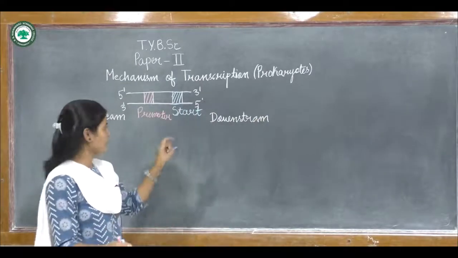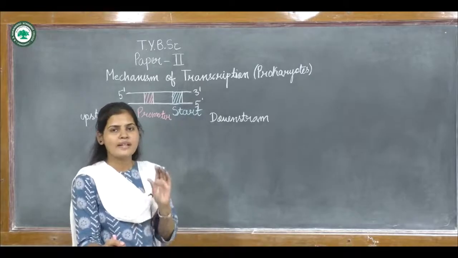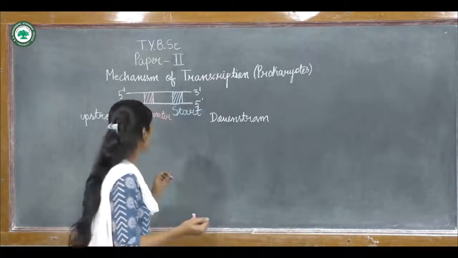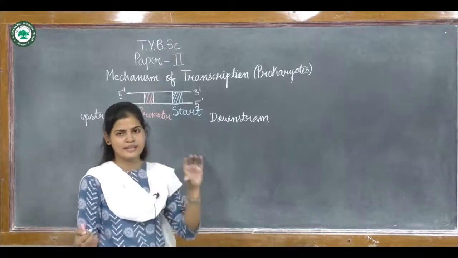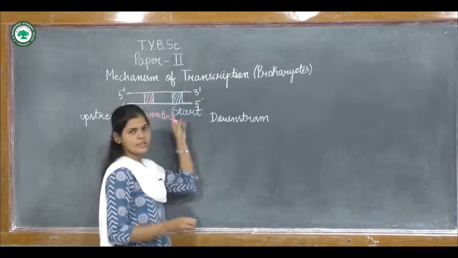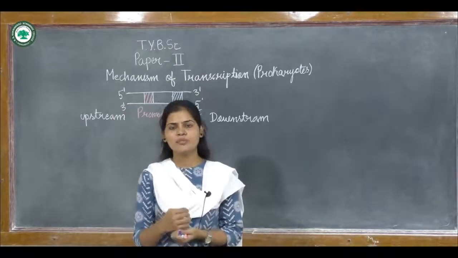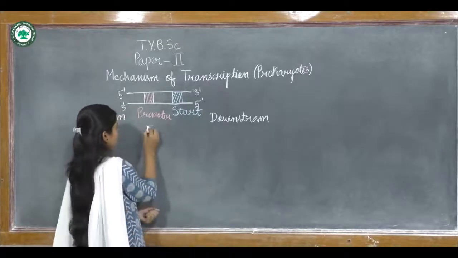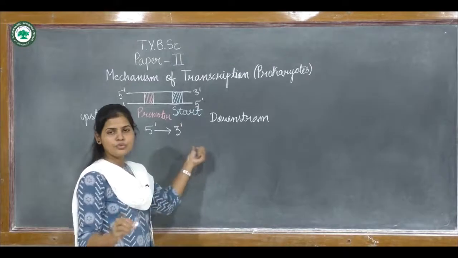Now the RNA polymerase enzyme, transcription is carried out by an enzyme called RNA polymerase. This RNA polymerase will bind at a particular site on the DNA strand, that is, it will bind to the promoter region of the double stranded DNA, and the RNA synthesis will take place in the direction from 5' to 3'.